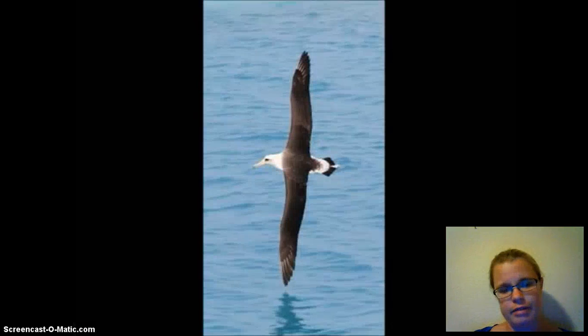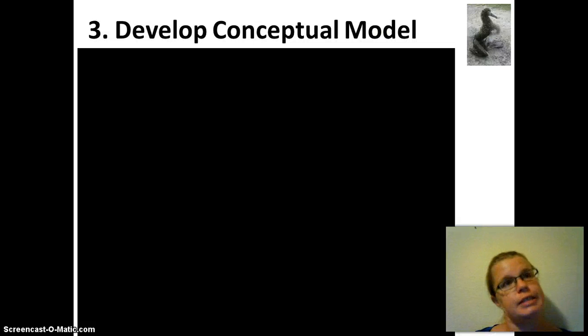Fly, fly, fly! And then they spend between 3 and 6 years at sea before they actually come back and look for a mate. And then maybe another year or 2 before they actually find a mate successfully and lay an egg themselves and raise it successfully. So they're not actually completely a full adult with breeding successfully until they're maybe about 8 or 9 years old.